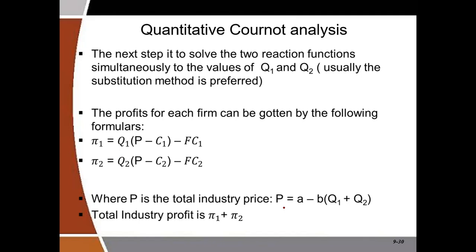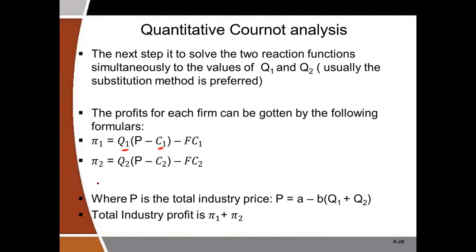Now, managers are not only interested in the equilibrium or profit maximizing quantities, the managers would also need to know the profit itself. So profit for firm 1 is Q1 into bracket the industry price minus the average variable cost of firm 1, or the marginal cost of firm 1 if the cost function is linear, bracket close, minus fixed cost 1.